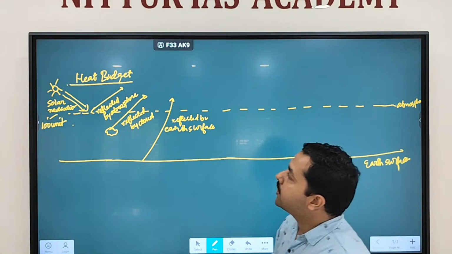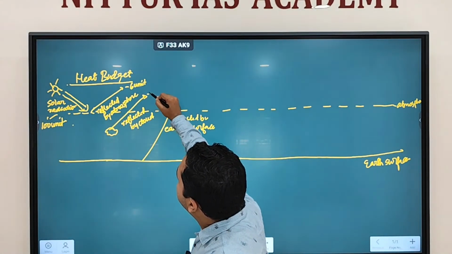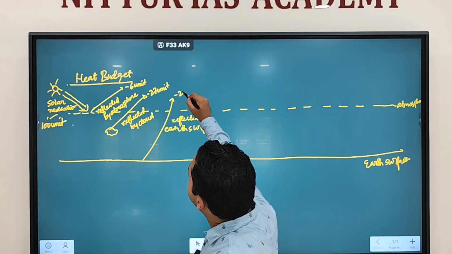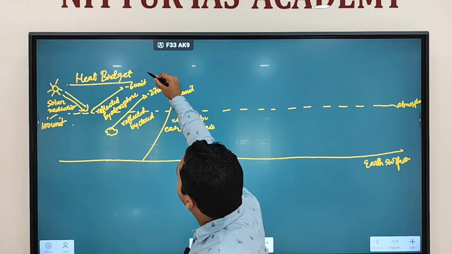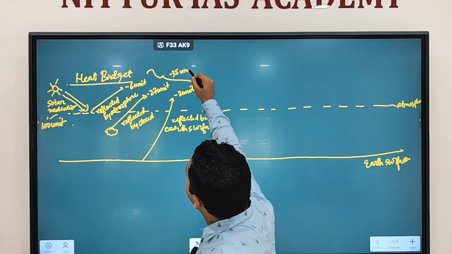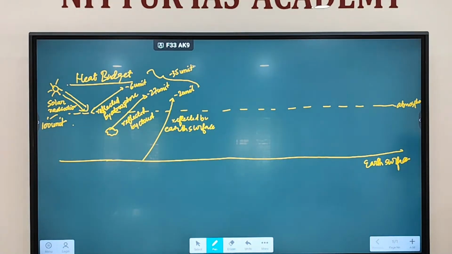Now some amount of this radiation, let's say this is -6 unit, -27 unit, and -2 unit. This will not reach or not be absorbed by the Earth's surface. So -6 unit is reflected by the atmosphere.